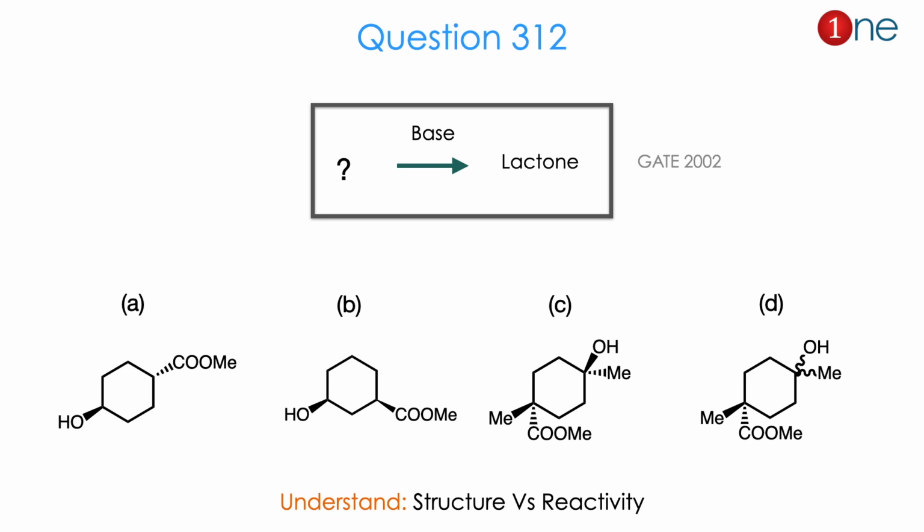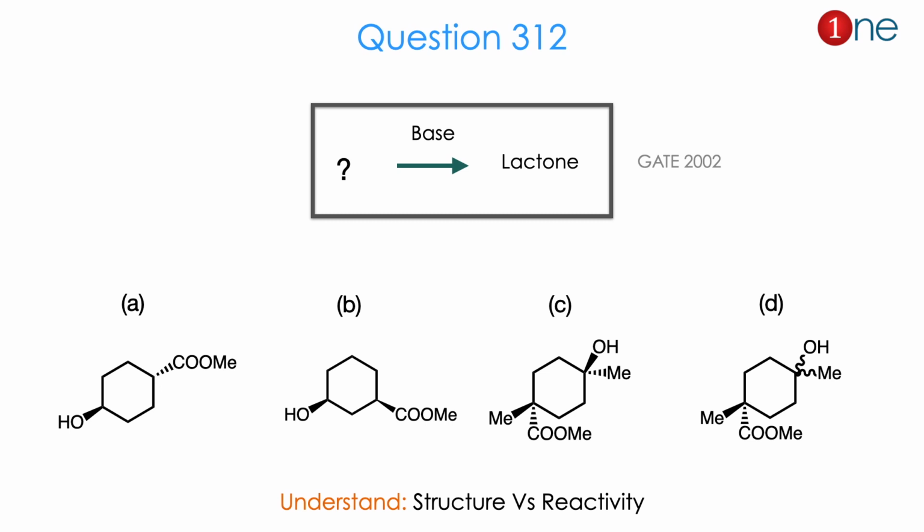Then let us look at the next question. The starting material they are asking about uses a base, and formation of a lactone is there. Lactone means a kind of cyclic system with ester. So you have to find which one can form the lactone easily. They have given 4 different structures. A is cyclohexane with alcohol and ester. They both are trans to each other. If you look at B, OH and the same COMe are cis to each other but on the 1,3 position.